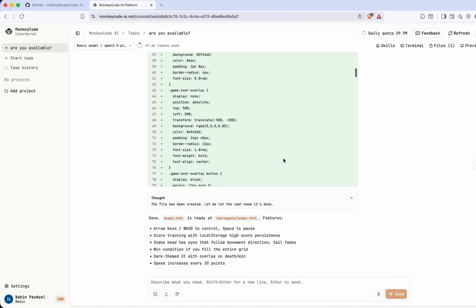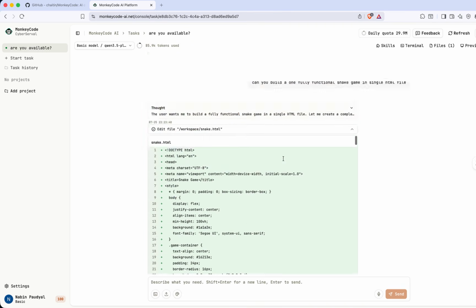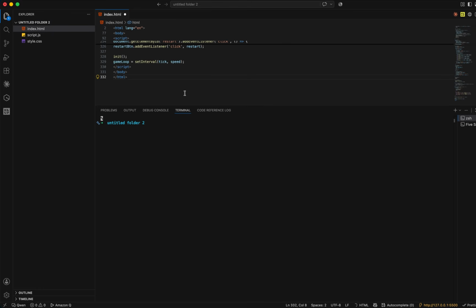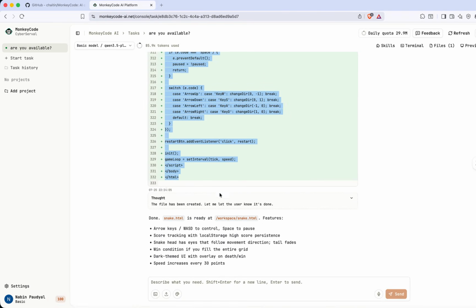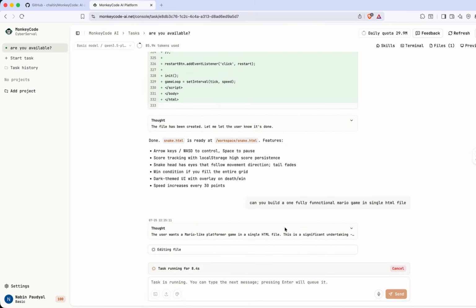Okay, this is the code. It has completed it. Now I'm going to copy it, and paste it here. Before testing it, I'm going to give another task here. During this time, we will test this feature. Can you build one fully functional Mario game in a single HTML file? Don't worry about spelling mistakes. Okay, it will easily understand if I make any mistake.